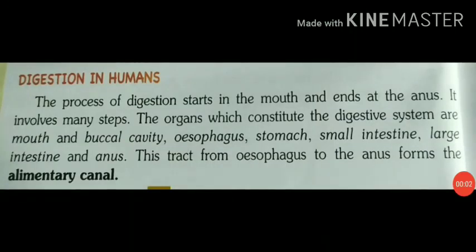So let's start digestion in humans, or nutrition in humans. The process of digestion starts in the mouth and ends at the anus. It involves many steps. The organs which constitute the digestive system are the mouth and buccal cavity, esophagus, stomach, small intestine, large intestine, and anus. This tract from the esophagus to the anus forms the alimentary canal.